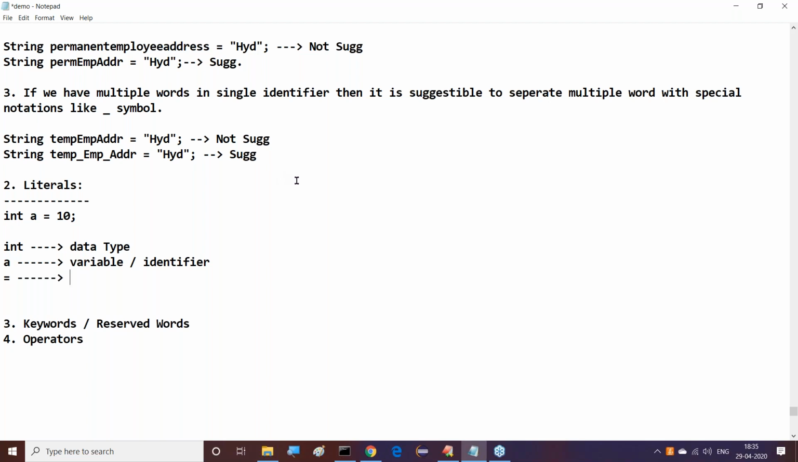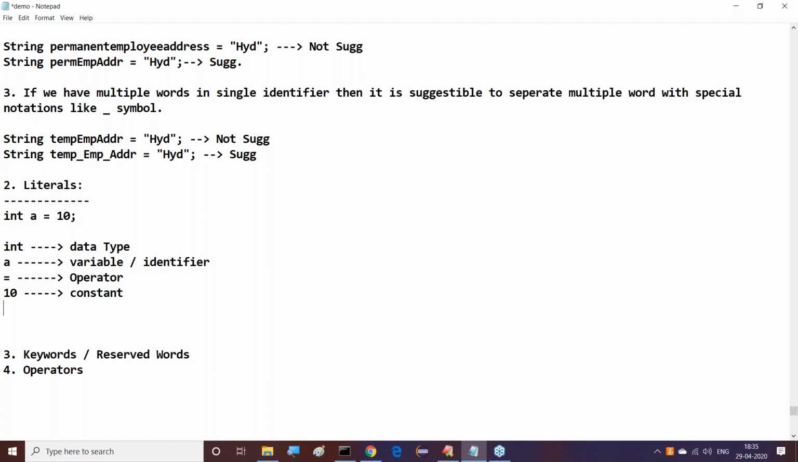Right, sir. Is equal to is like which one here? Operator. That's fine. Clear. Next one is 10, is like which one, sir? Now tell me what is this 10 actually? 10 is a constant. Right, sir. Constant, integer constant.